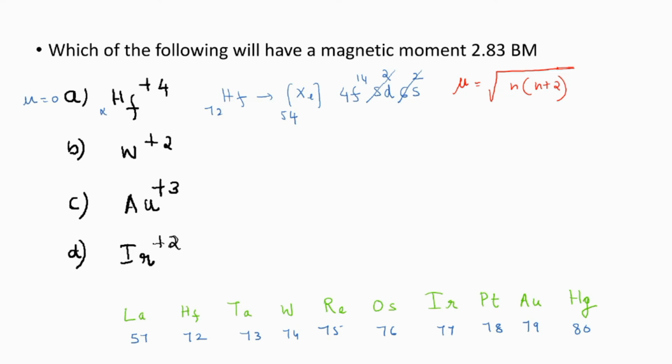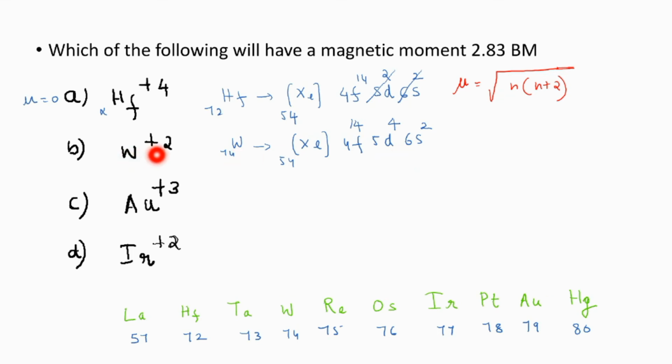Now, see the next one. What is the atomic number of tungsten? 74. Nearest inert gas configuration is xenon 54. Then 4f will be there, 5d will be there, 6s also will be present. And 2 electrons will be present in the 6s subshell. 14 will be present in F subshell. So together, this is 68 plus 2, 70. Then 4 electrons will be present in the D subshell, 5d4 configuration. This is the electronic configuration of tungsten.